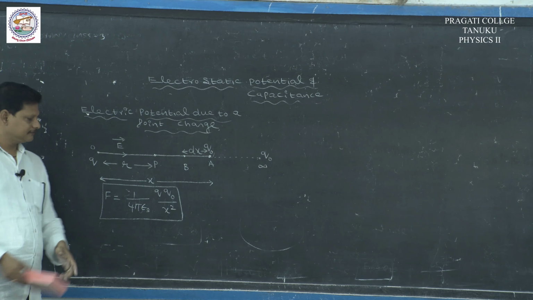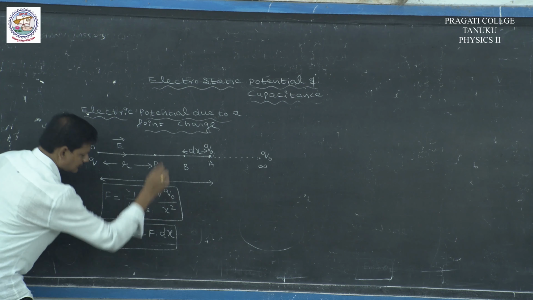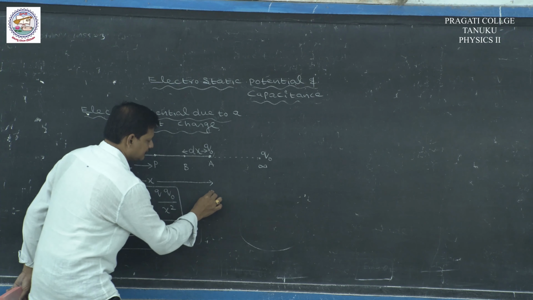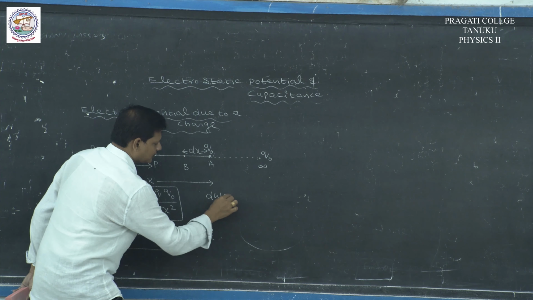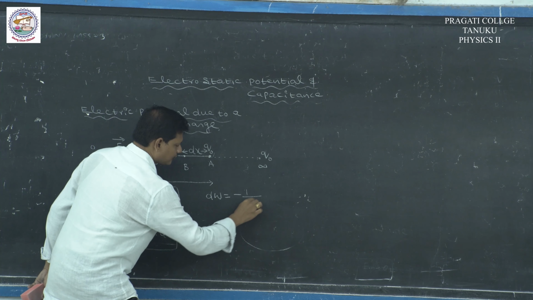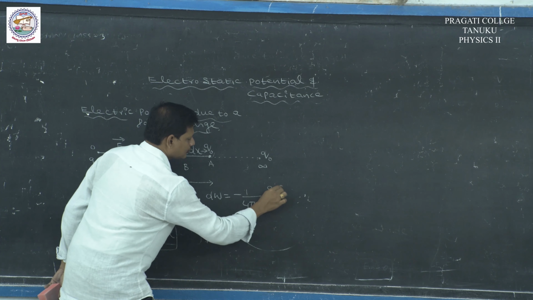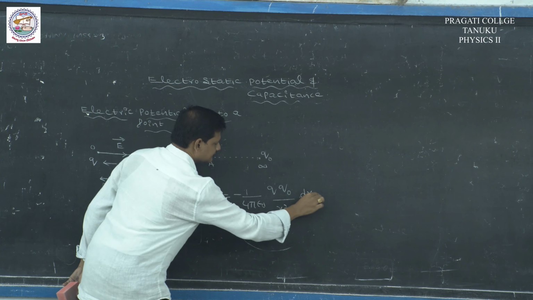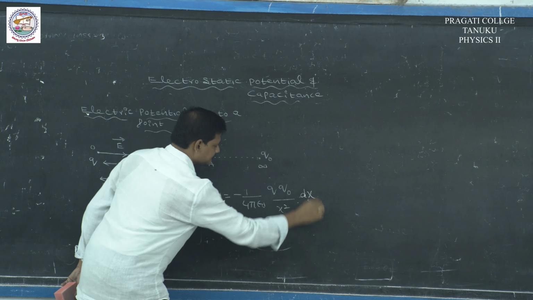The work done against the field dW is equal to minus F into dx. So, from the above two equations, dW is equal to minus 1 by 4 pi epsilon naught Q Q naught by x square dx, where minus indicates opposite to the field.